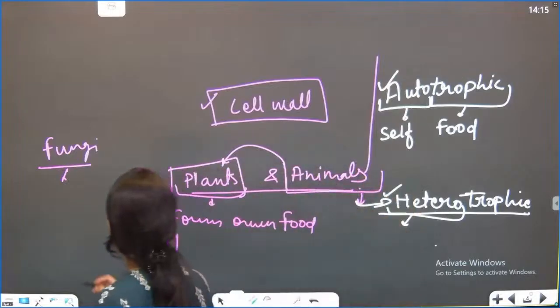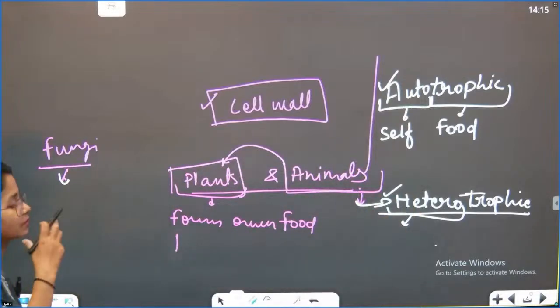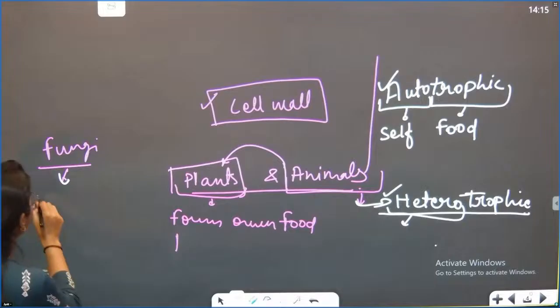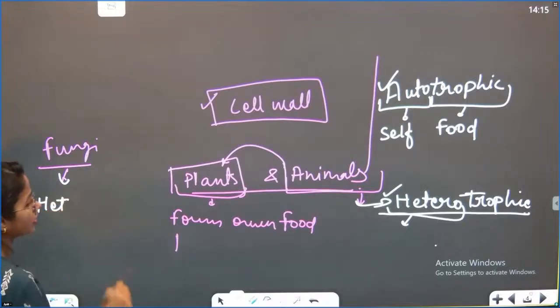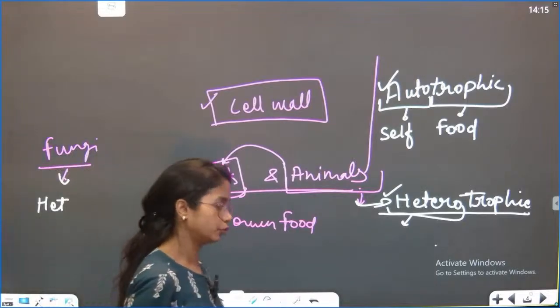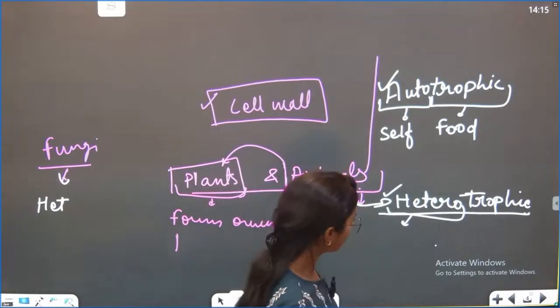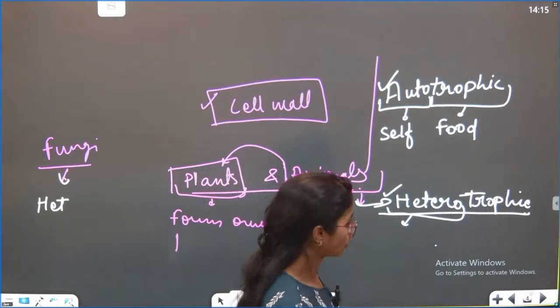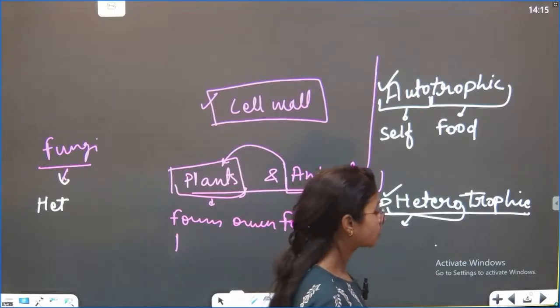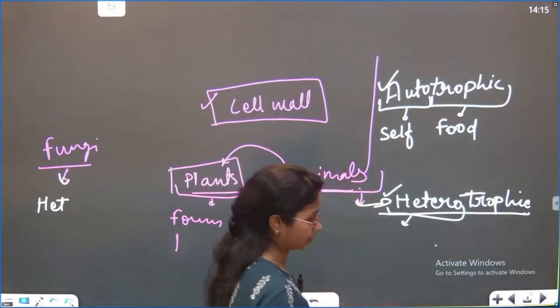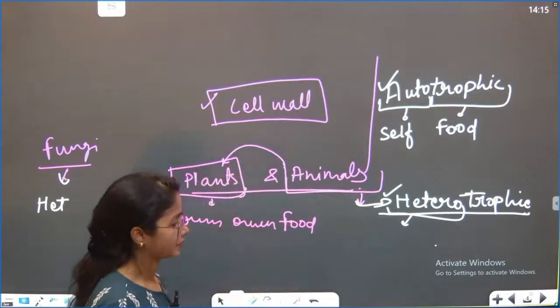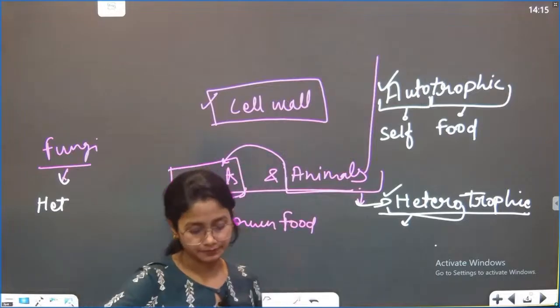When we talk about the fungi, they have a structural similarity with the plants, but they are heterotrophic and phototrophic both. But plants are always autotrophic. So in tomorrow's class, we'll talk about the exception. Okay, we'll talk about the exception. So start writing a little bit. Chalo, write it down.